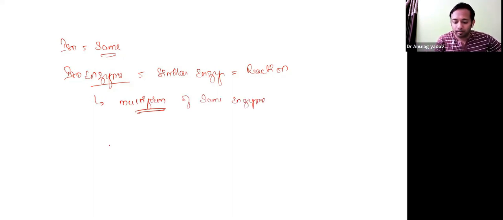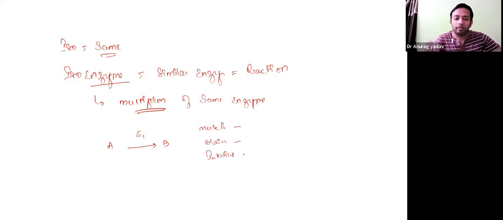For example, the reaction is A converted to B. There are enzymes which are synthesized from different places or tissues. Say about enzyme E1, the same enzyme is synthesized in muscles, in brain tissue, or in the intestine.